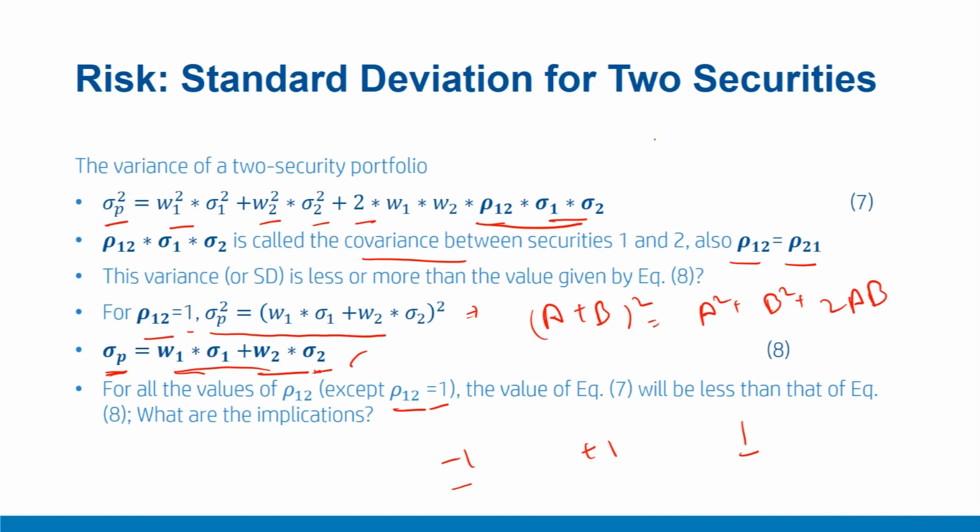For all the other cases where the correlation is less than 1, and we noted that rho 1 2 equal to 1 is the maximum correlation case, sigma P will be less than the weighted average of individual risk components multiplied by the proportionate weights. This reduction in risk is precisely what we call diversification in risk. Where are we getting this diversification? It appears because the correlation between these two securities is less than 1. That means any correlation less than 1 results in diversification.